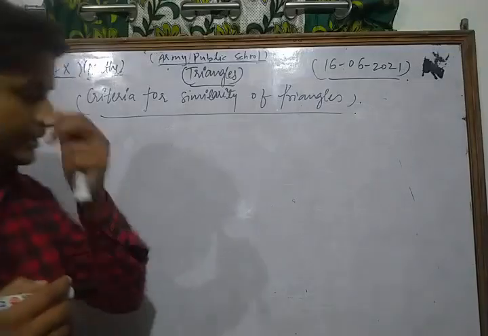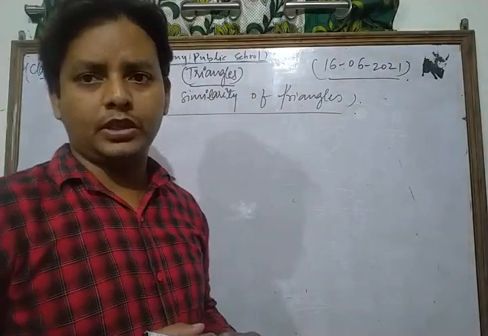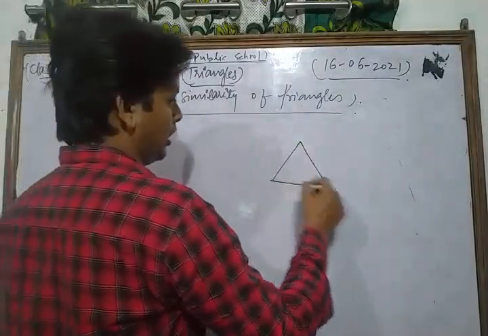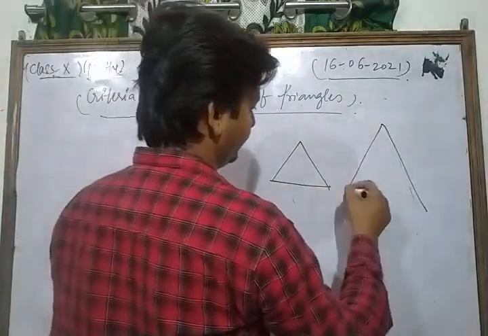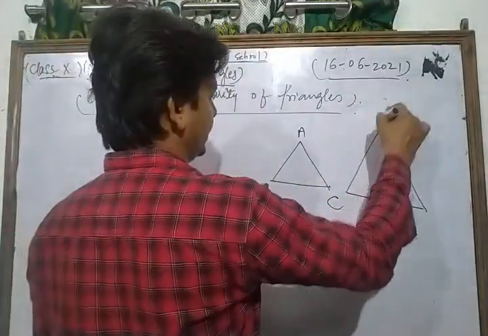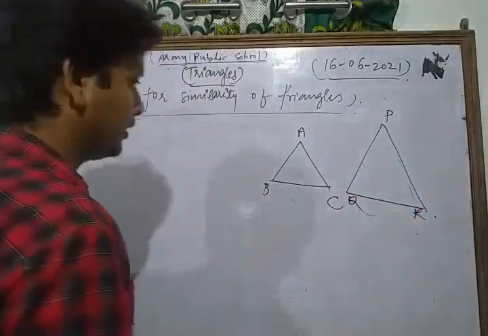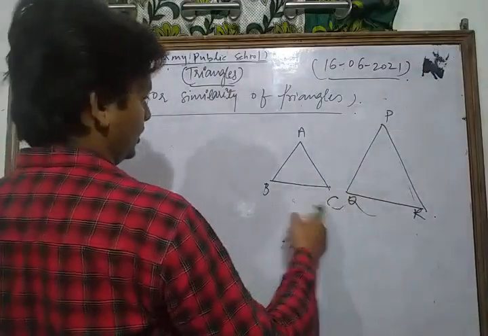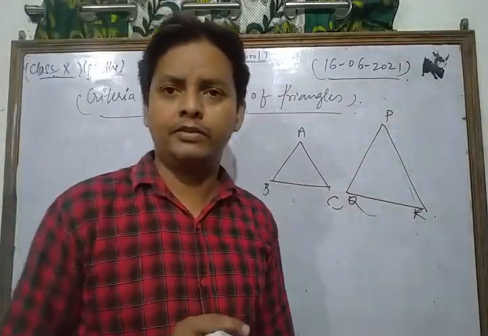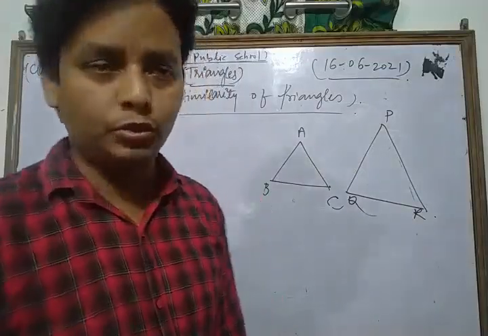Starting the chapter, we already discussed the concept of similarity. What is the concept of similarity of triangles? Dear students, you know very well that two triangles are said to be similar if they have the same shape but different size. Suppose triangles ABC and PQR are similar to each other. If two triangles are similar, then their corresponding angles are equal and their corresponding sides are proportional. You know that very well.